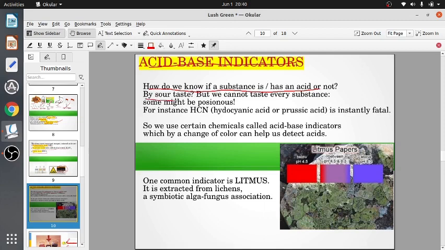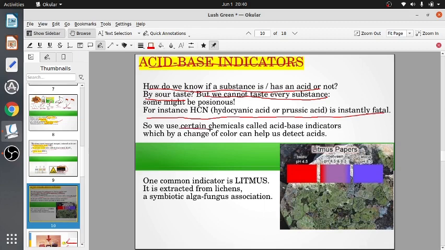One is by sour taste. But we can't taste every substance. For instance, hydrocyanic acid or prussic acid is instantly fatal. It is deadly. It is poisonous. So we can't be tasting every acid. Then how do we know that something is an acid?